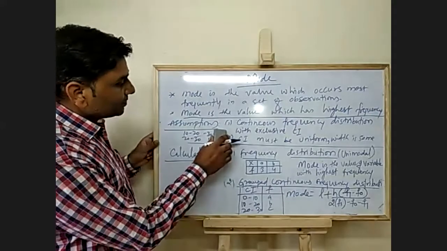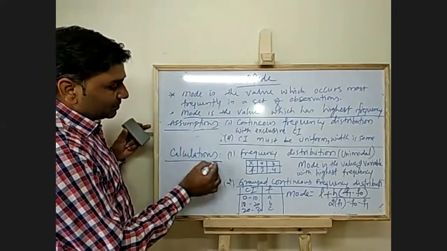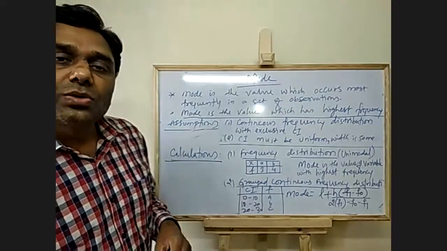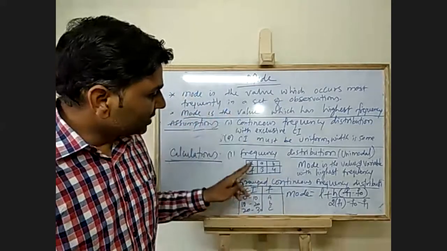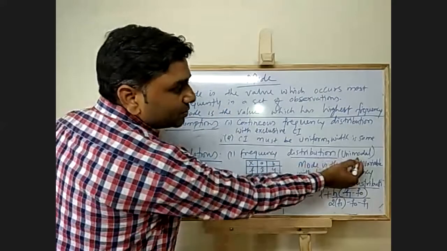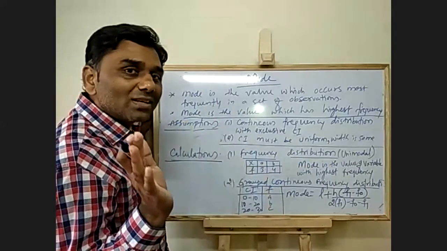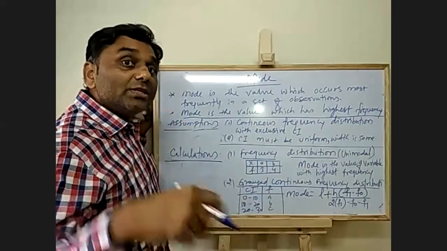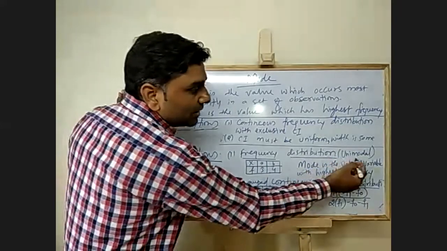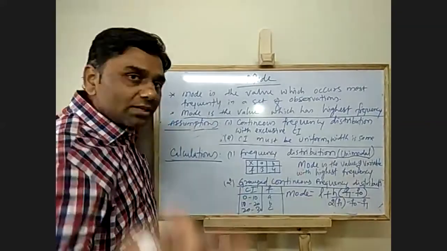Next is how to do the calculations. Frequency distribution table is given. For example, this is the frequency distribution. There is only one mode here, in the sense there is only one number which has the highest frequency. That is why we call it unimodal.